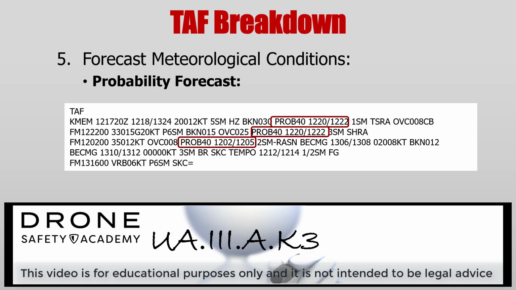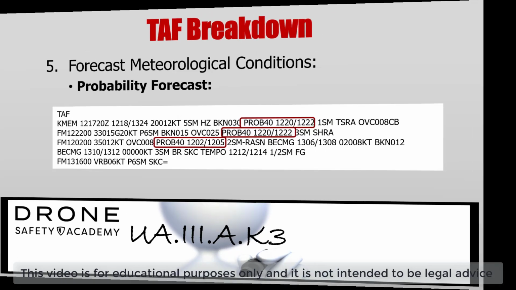On the first line, we have probability 40 group, meaning a 40 to 49% chance of thunderstorms, starting on the 12th at 2000 hours to 2200 hours. The second line is the same as the first, and on the third line we have probability 40 group, starting on the 12th day at 0200 hours to 0500 hours.